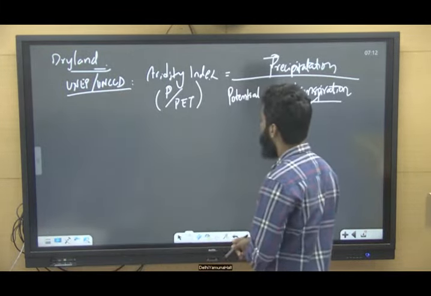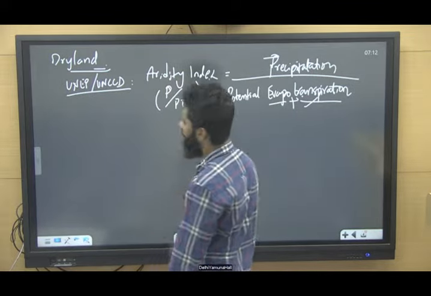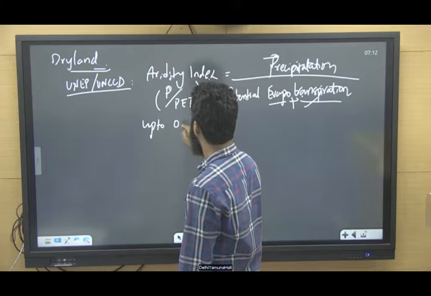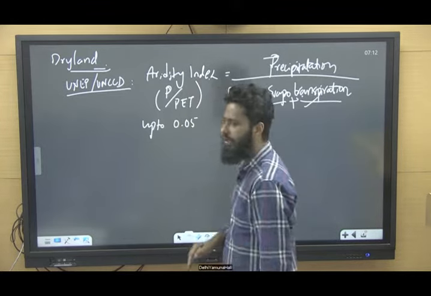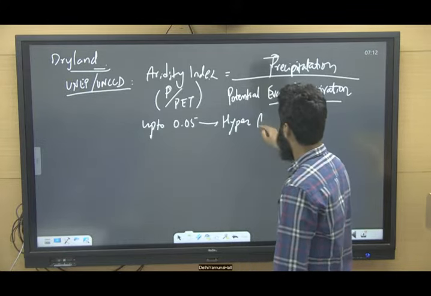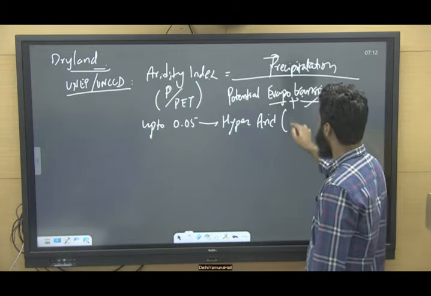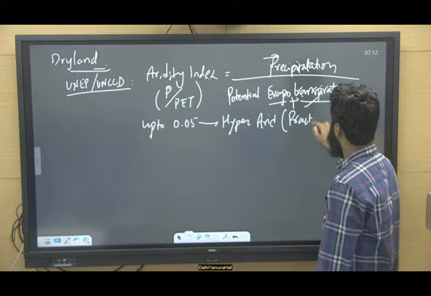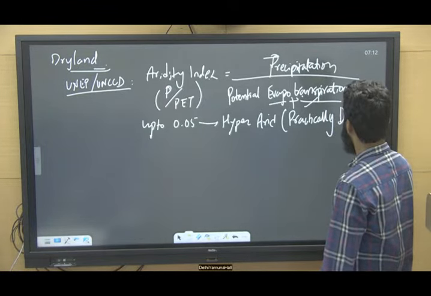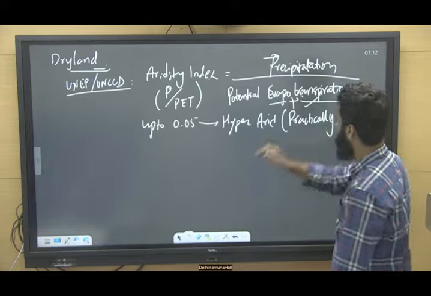So we calculate an aridity index. If this aridity index is up to 0.05, the area or the region is hyper arid, that is, practically a desert, right?